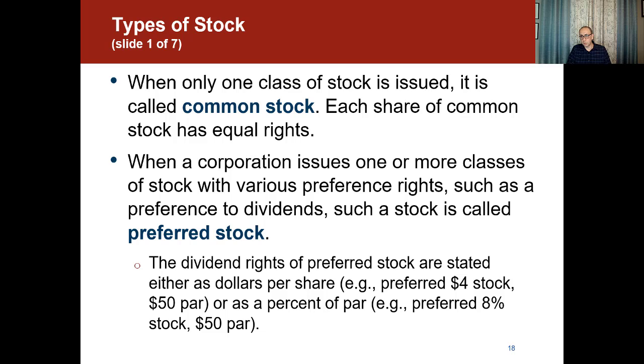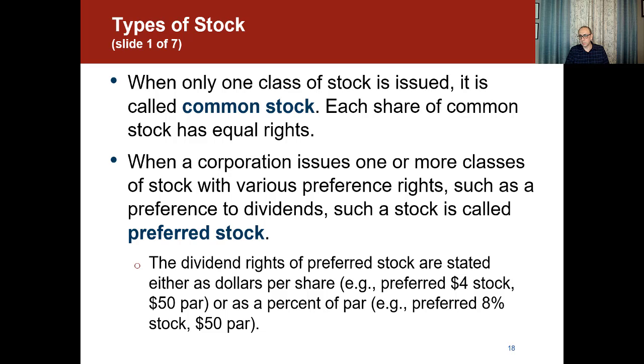When a corporation issues one or more classes of stock with various preference rights, such as a preference to dividends, such a stock is called preferred stock. One thing I want you to know: we cannot have preferred stock alone. It's either common stock alone or common stock and preferred stock. The dividend rights of preferred stock are stated either as dollars per share, for example $4 stock for a $50 par stock, or as a percent of par. So we say preferred 8% stock for a $50 par. In this case, it pays 8% of the $50 par, which is also equal to $4.